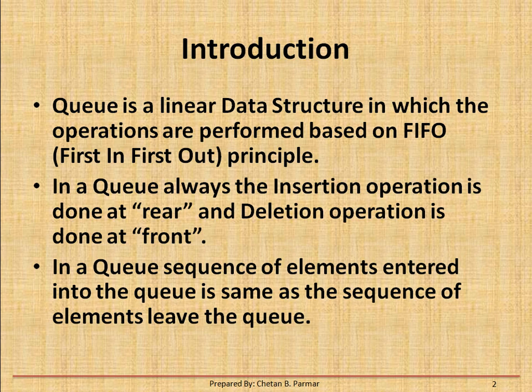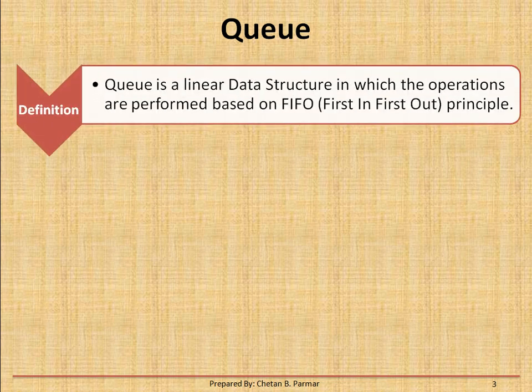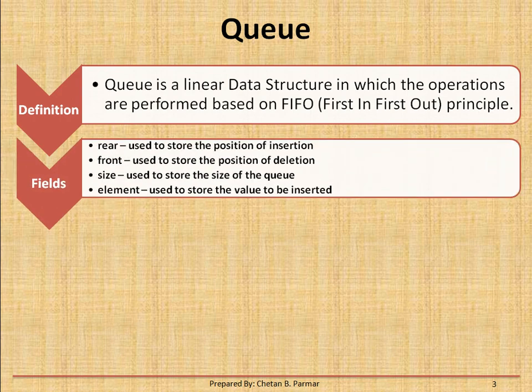Now, what is actually a queue? First, the technical definition: it is a linear data structure in which the operations are performed based on the FIFO principle. Now the terminologies, or fields, used in a queue.